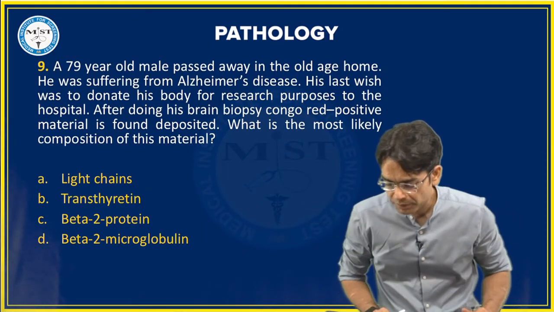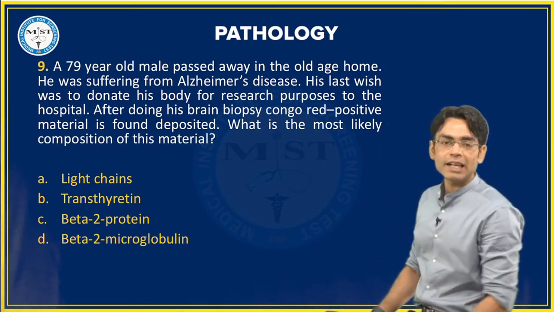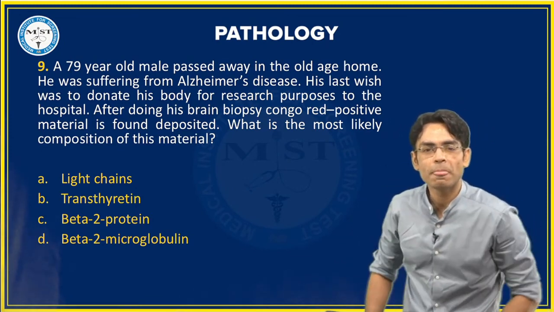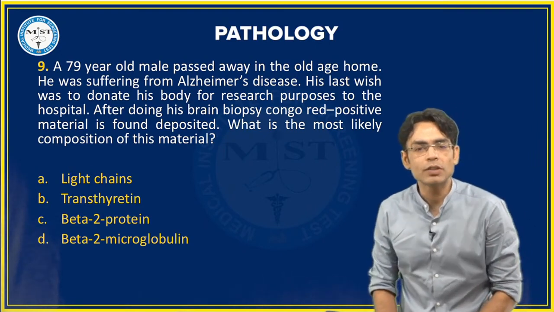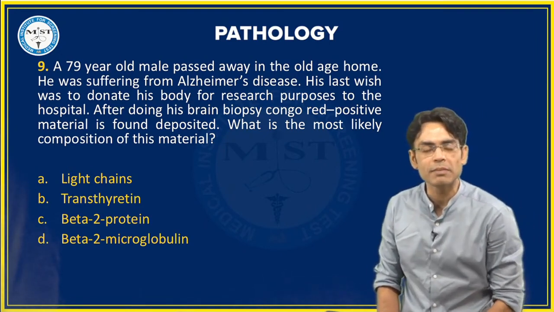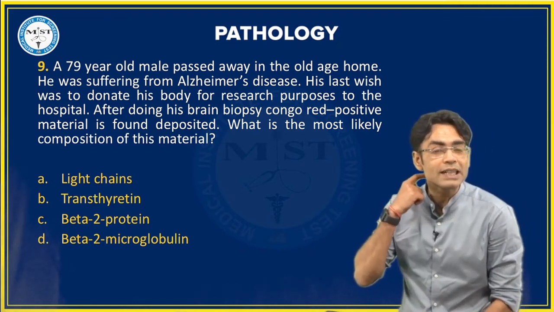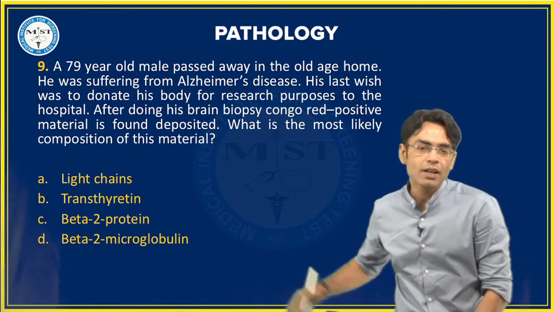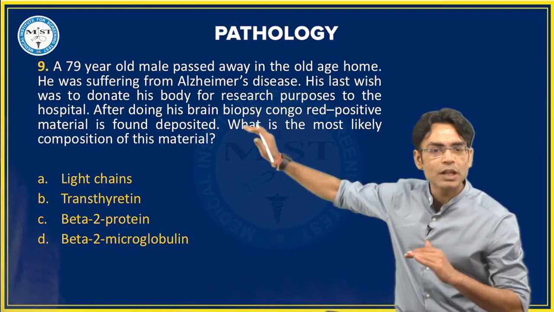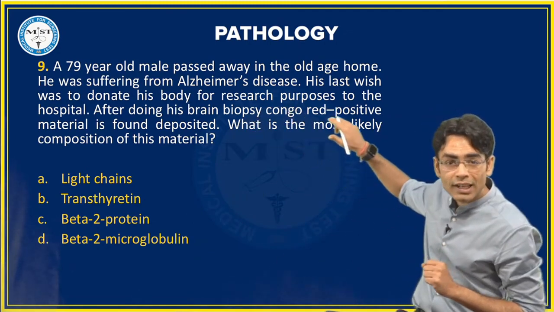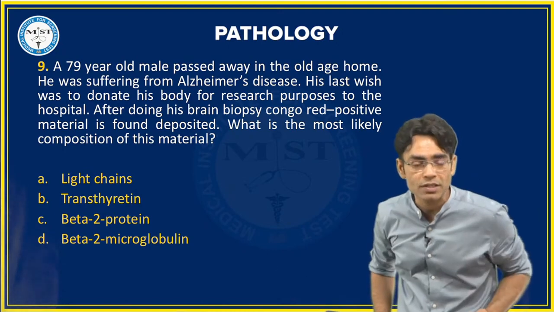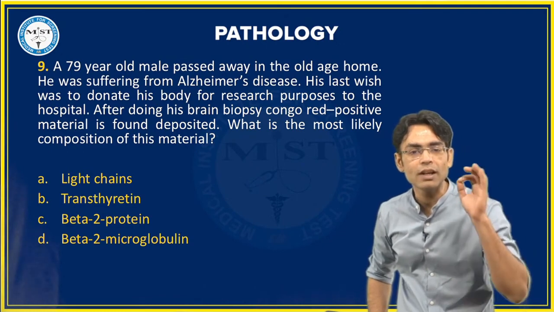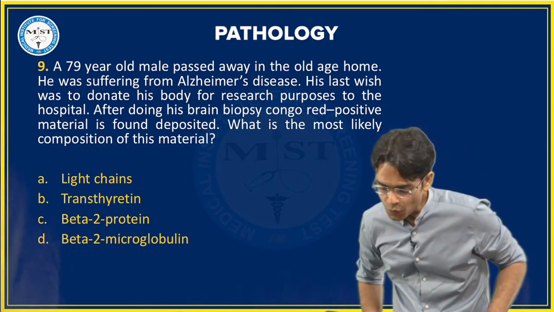Let's talk about the ninth question. A 79-year-old male passed away in the old age home. He was suffering from Alzheimer's disease. His last wish was to donate his body for research purposes to the hospital. After doing his brain biopsy, Congo red positive material is found deposited inside. What is the most likely composition of this material? Now, if you see the options, as soon as you read this particular stain, Congo red positive, it is a case of amyloidosis. And now they are giving you 4 different kinds of amyloid options: light chain, transthyretin, beta 2 protein, and beta 2 microglobulin. So what will be your answer?